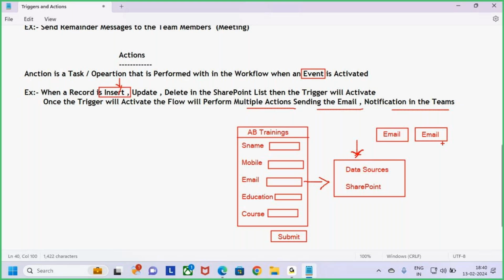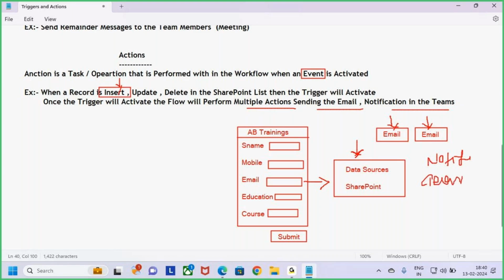This is the mobile number. This is the email ID of that student. Once after sending the email to the student, and then the owner of the AB trainings, I also want to send one notification to the owner. Let's say in WhatsApp or in a mobile text message, or I want to send one notification in Teams to the owner.